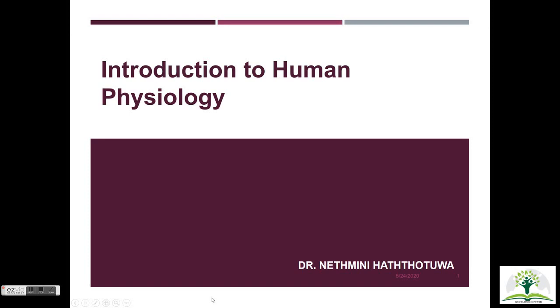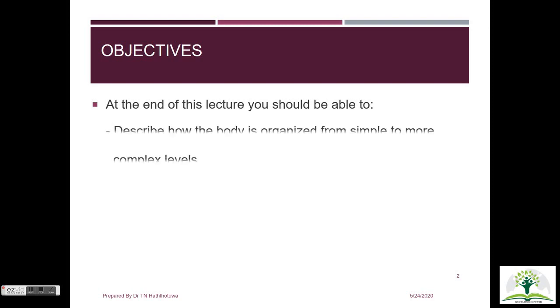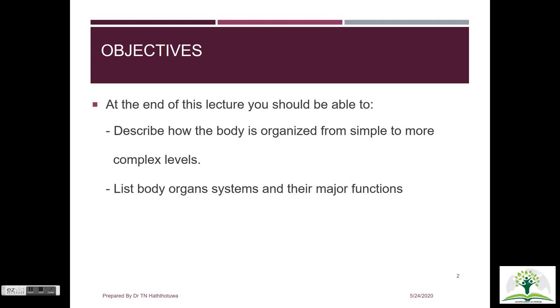First, we will look at the learning objectives. This is important because objectives are what we expect you to know at the end of this lecture and when it comes to the exam. So at the end of this lecture, you should be able to describe how the body is organized from simple to more complex levels, as well as list body organ systems and their major functions.